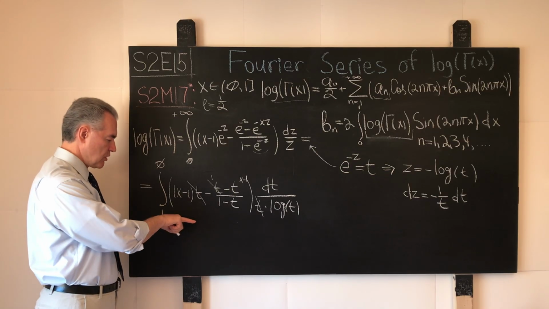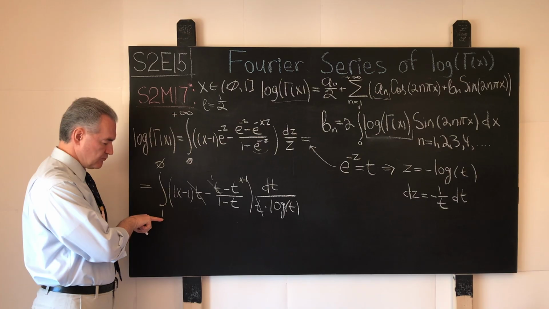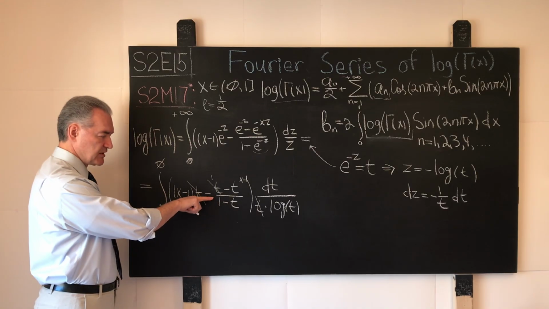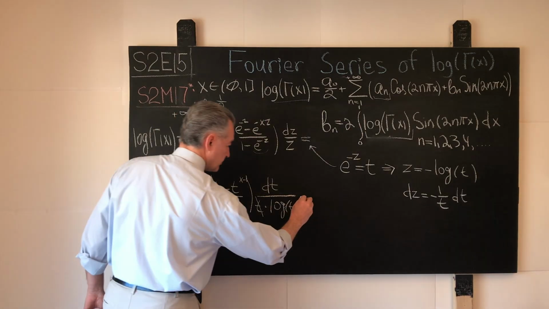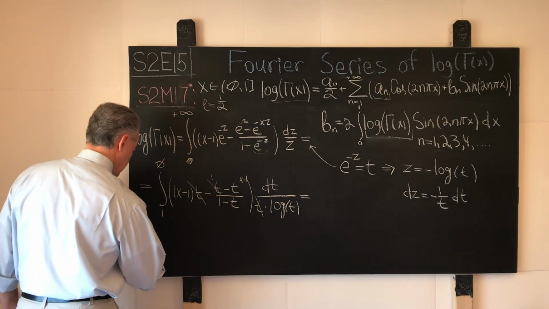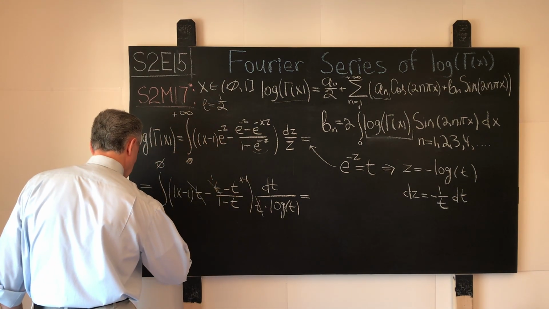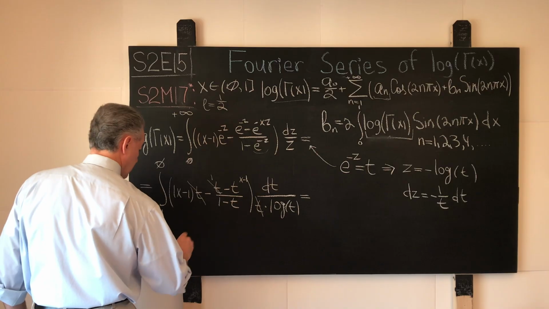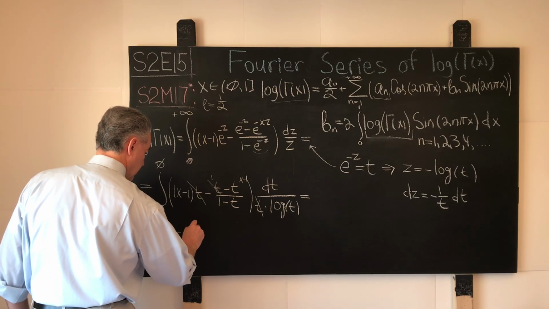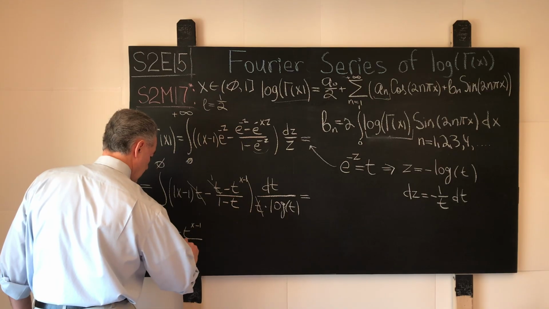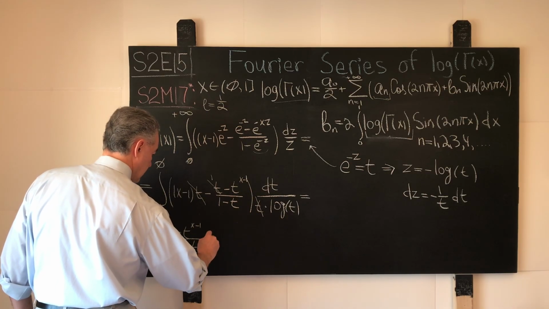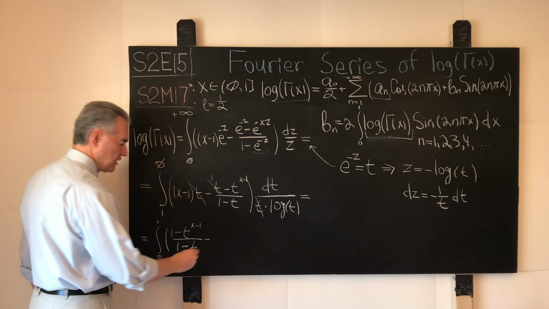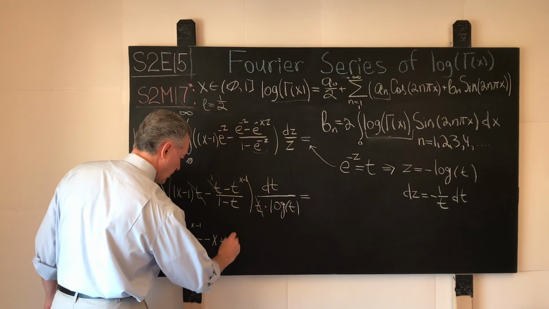Instead of moving from 1 to 0, we will move from 0 to 1, and we'll flip the sign over here. And what shall we have then in this case? Finally, what is the shape of the integral that we will have? It will be the integral from 0 to 1. We'll have (1 minus t) to the power x minus 1 over 1 minus t, minus, so this minus became plus, and we have a minus in front over here, minus x plus 1.